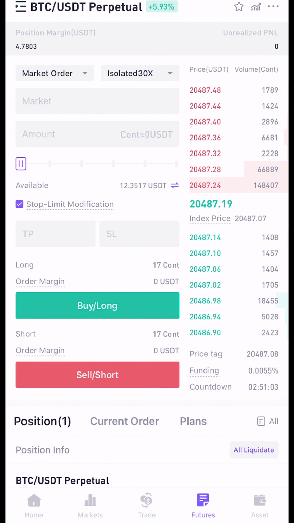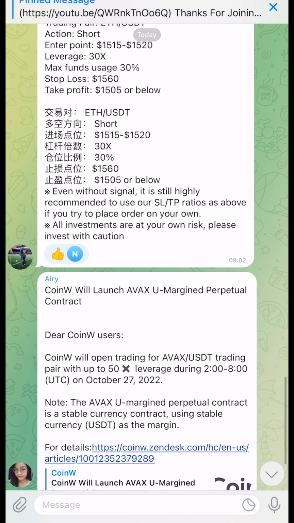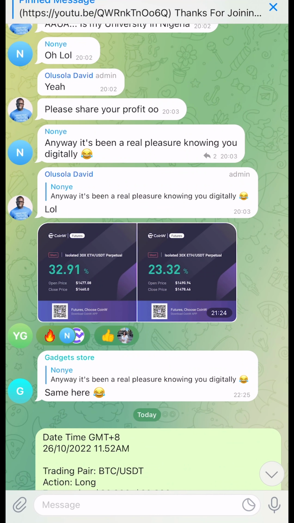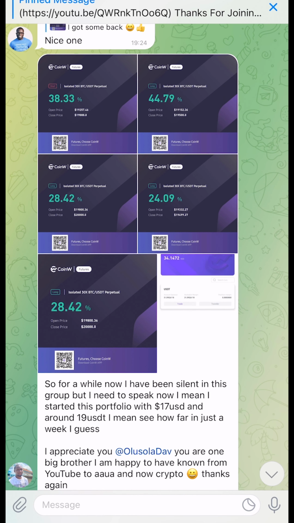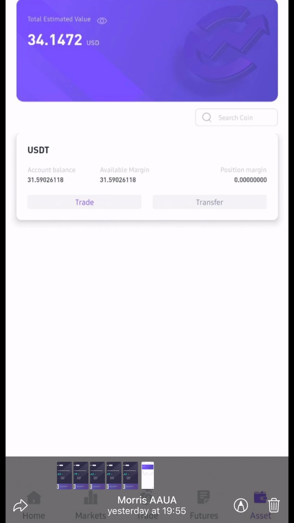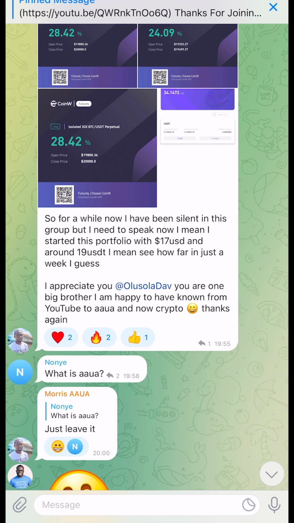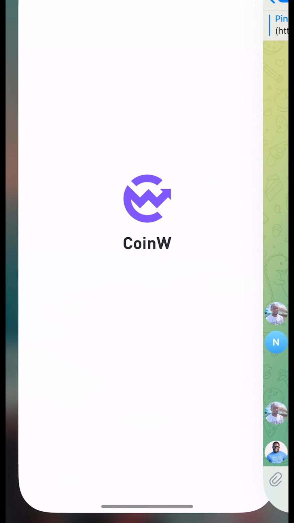So this is basically how you do it. If you look at the Telegram group, you can see that people are actually making profit from this. These are profits made from the signal we shared, and this is another one here. These are all profits. He started this portfolio with around 19 USDT, and currently he has over 34 USDT within a few days. I think it's actually less than a week, and he has been able to multiply his portfolio. This is basically how you make money with this platform.